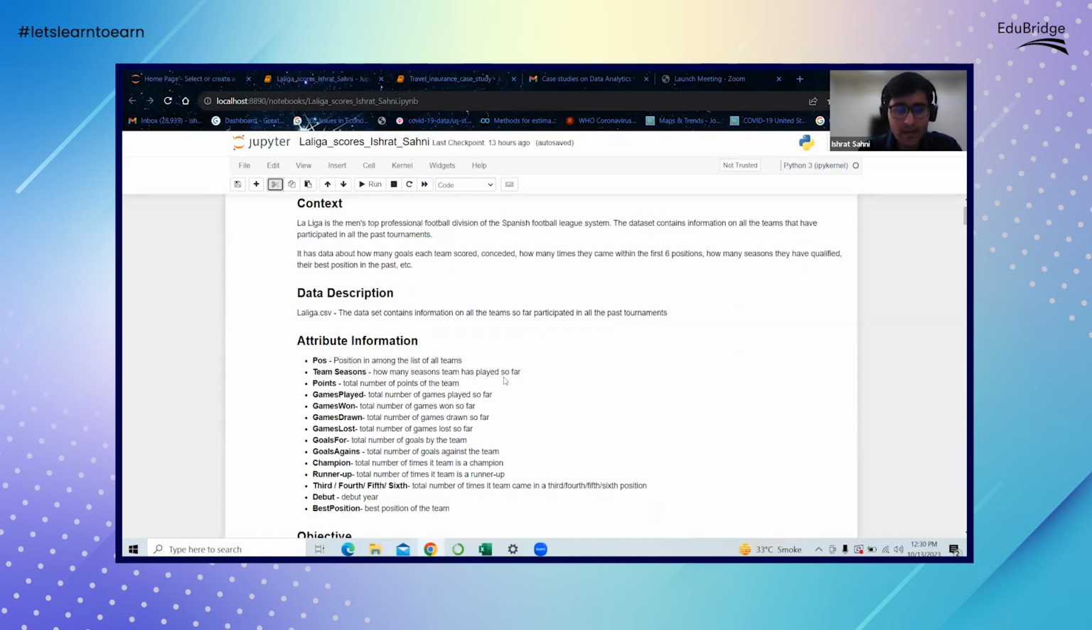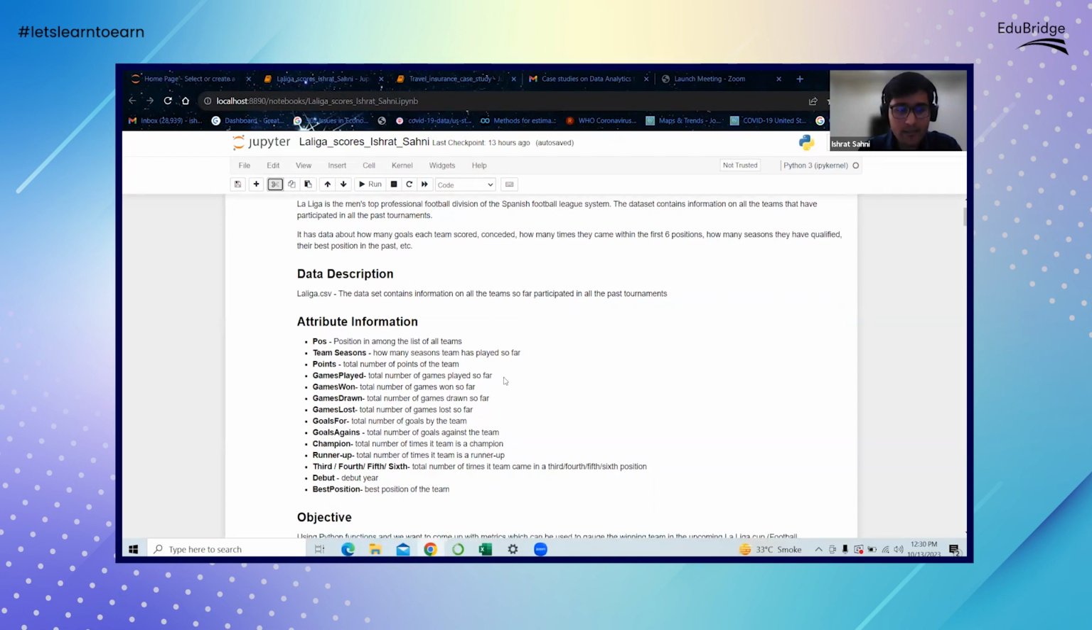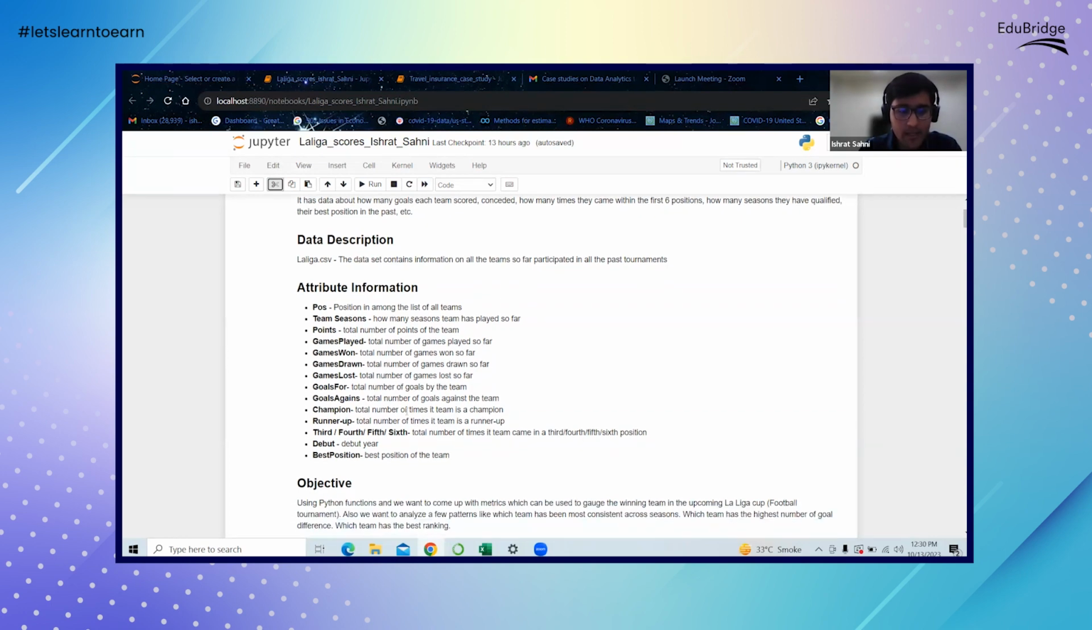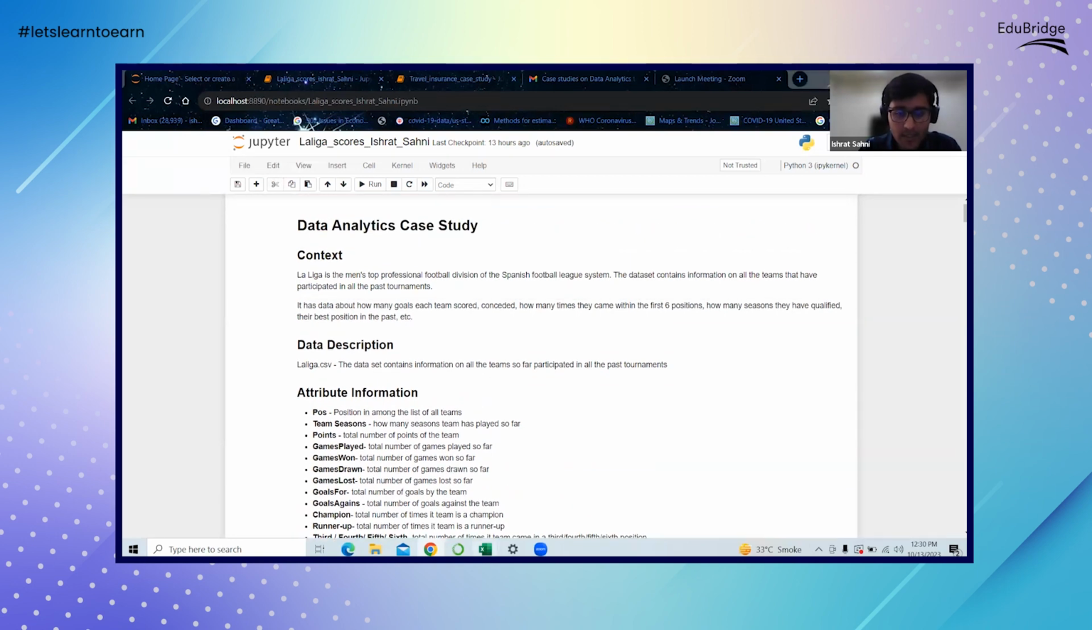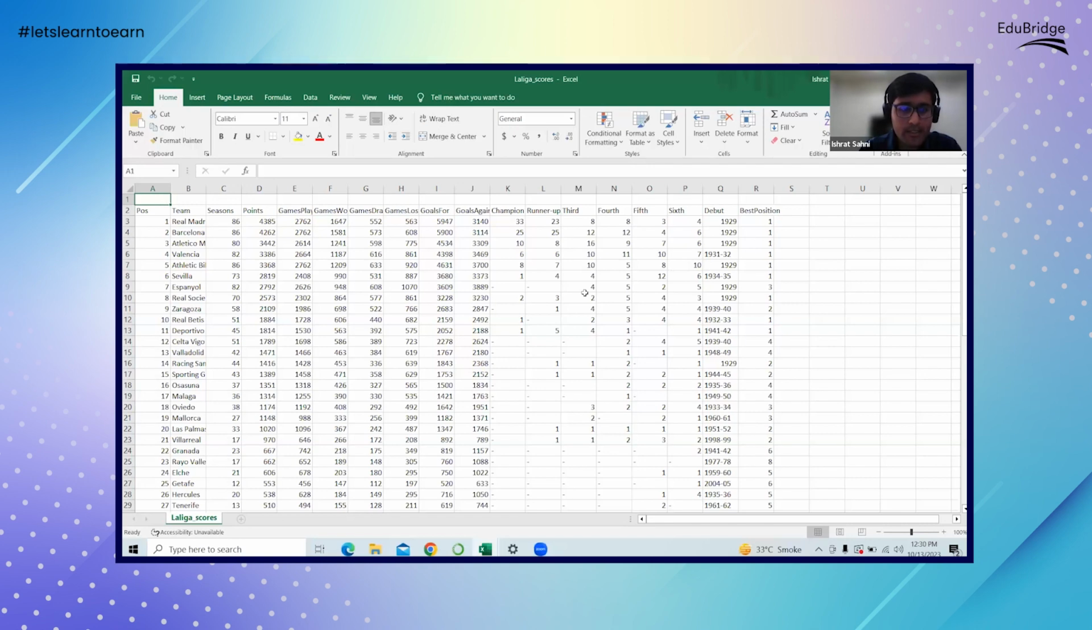And for each team, we have data about the position of the team in the league. We have the number of goals scored. We have the debut year and certain other variables that we have in our data. So I'll just show you the data once. This is how the data looks.